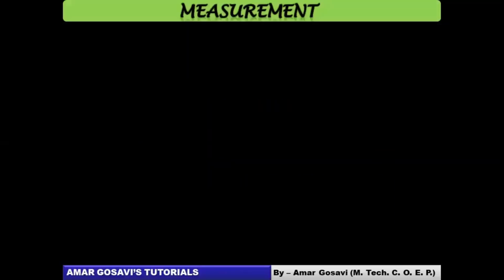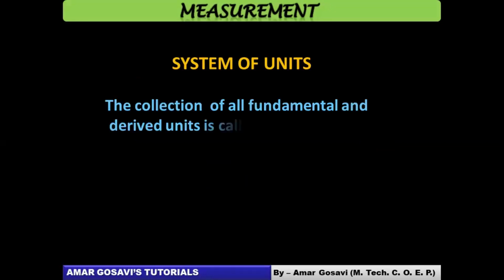So let's talk about different types of systems which existed or which still exist. System of units, you can see. How do we define system of units? It's the collection of all fundamental and derived units.